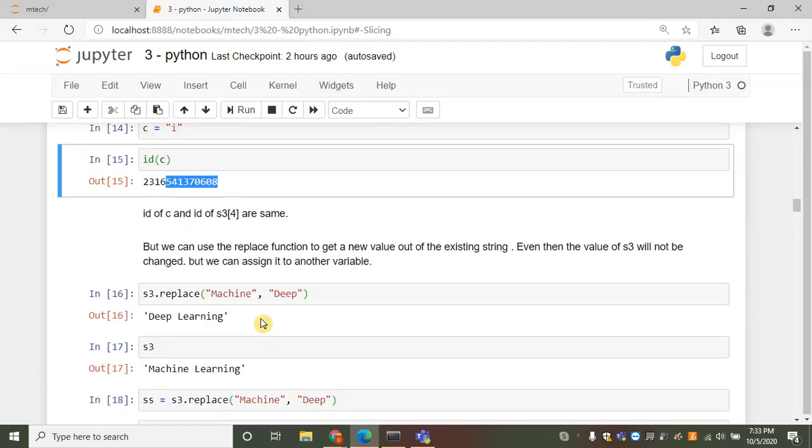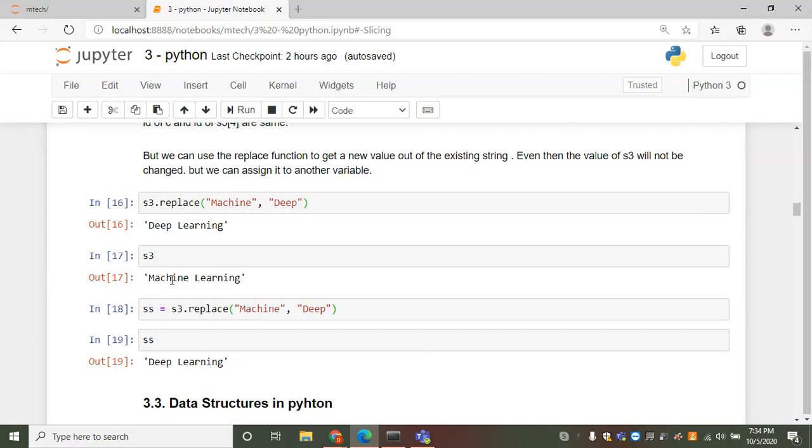Here I am using the replace function to get a new value out of the existing string. Even then, the value of s3 will not be changed. Even though I am using the replace function, the value of s3 will not be changed. But we can assign it to another variable. s3 is still the string machine learning. Now I am replacing machine with deep by s3.replace machine deep, which will result in deep learning. But the value of s3 is not changing. So to get the new value, we can assign the replaced value to another variable. So ss will be assigned deep learning. So this is how we can use the replace function.